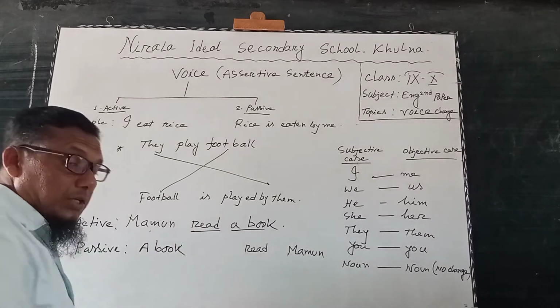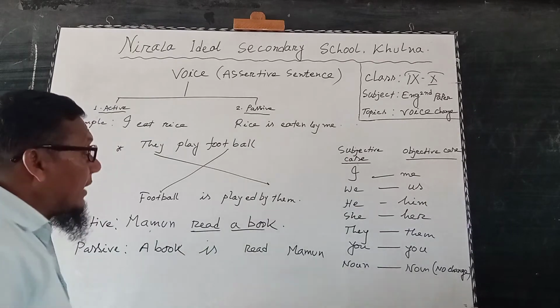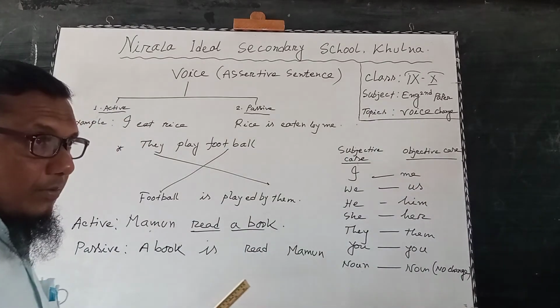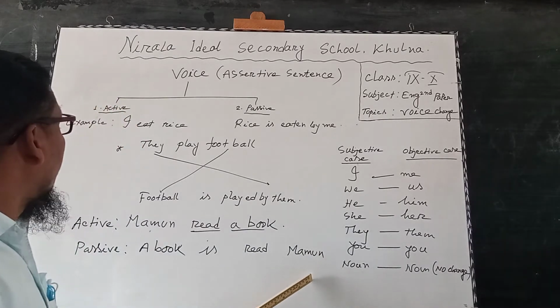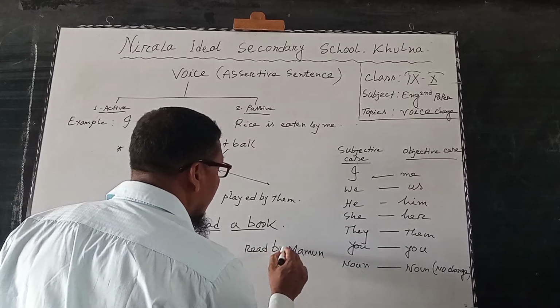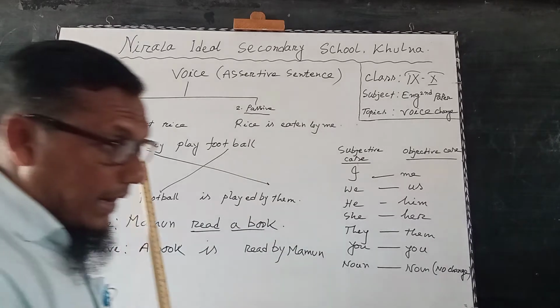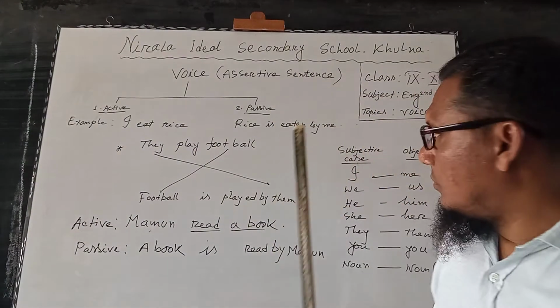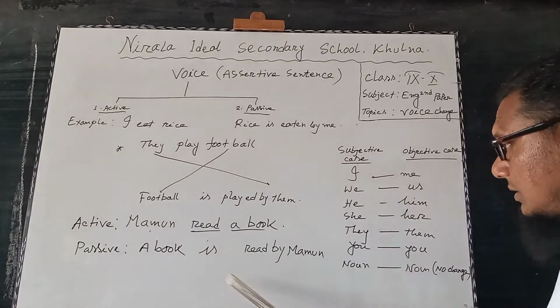According to tense, we will use auxiliary verbs, and then the past participle form of the verb, and next before the objective case of active voice, by Mamun. So Mamun has no change, a book has no change. So the case change between active and passive applies to pronouns, not nouns.